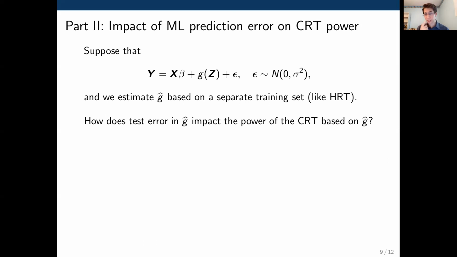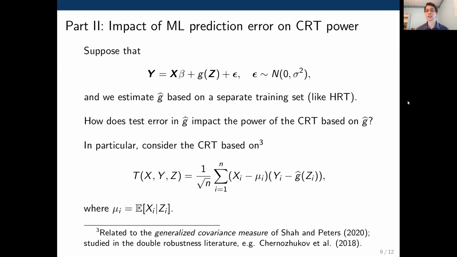So to consider a concrete case, let's say that y depends on x linearly and on z non-parametrically through this arbitrary function g. And let's say that we have an estimate g hat of g. Assume that we've trained it on a separate data set that we keep fixed throughout. Now, how does the error in g hat impact the power of the CRT based on g hat?